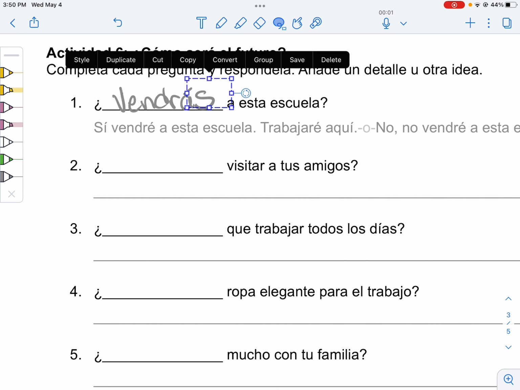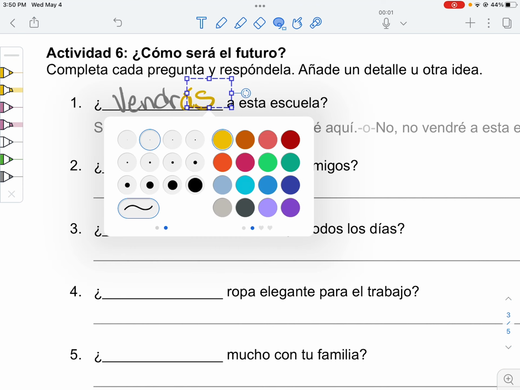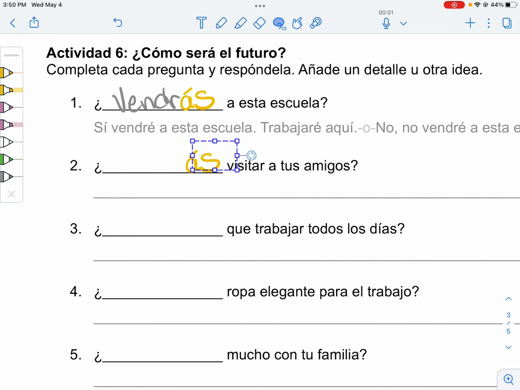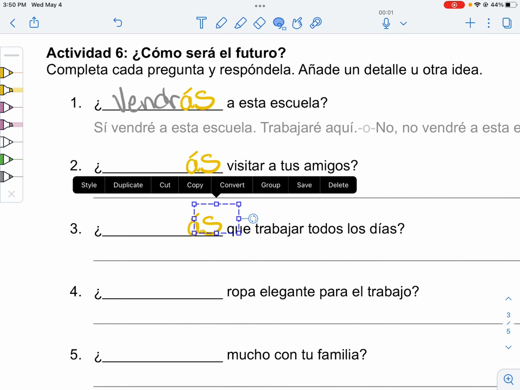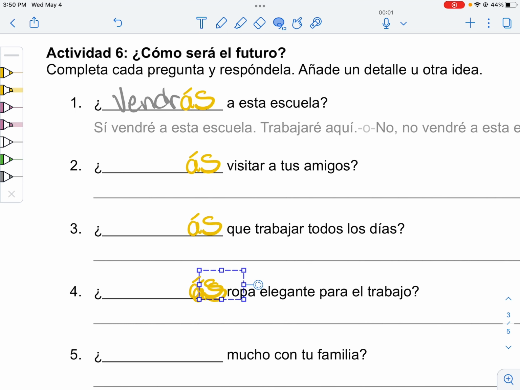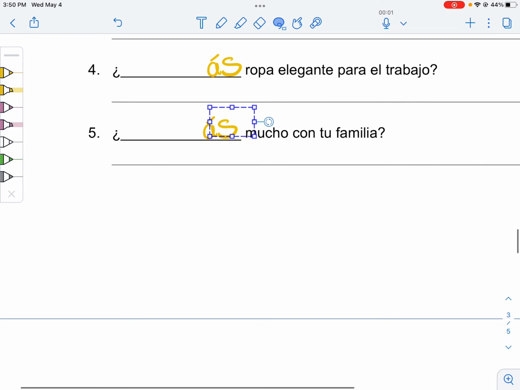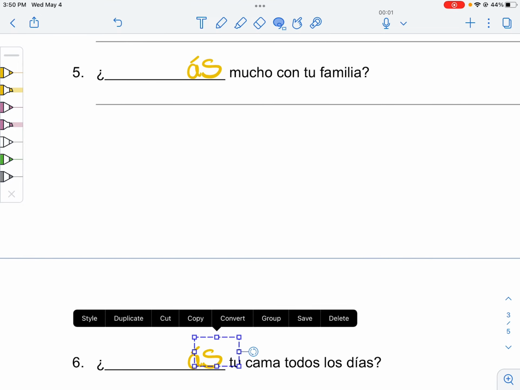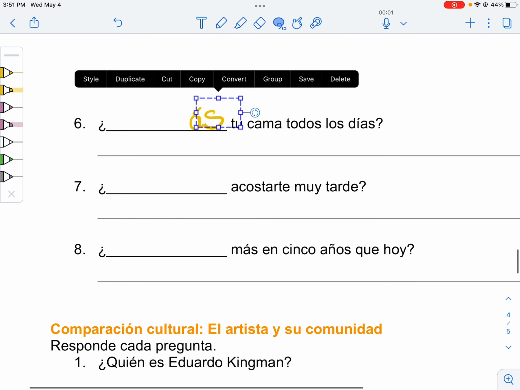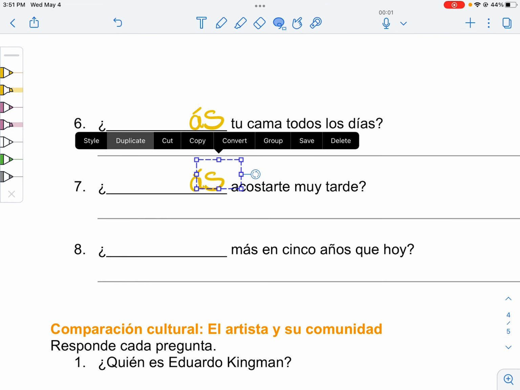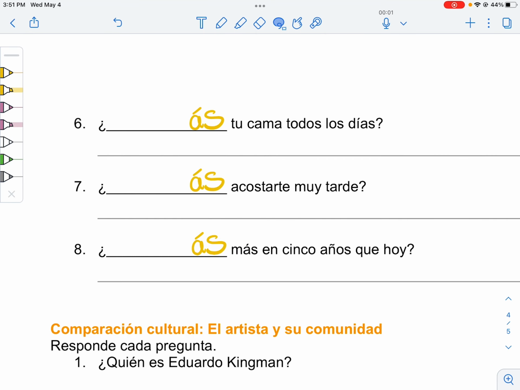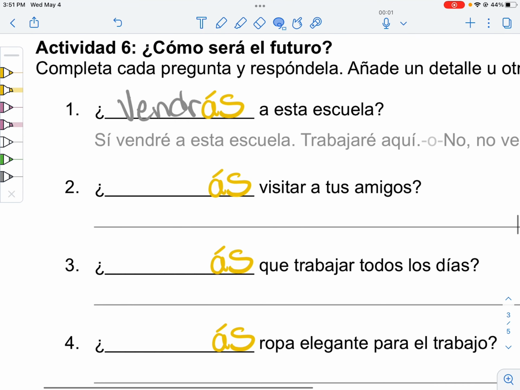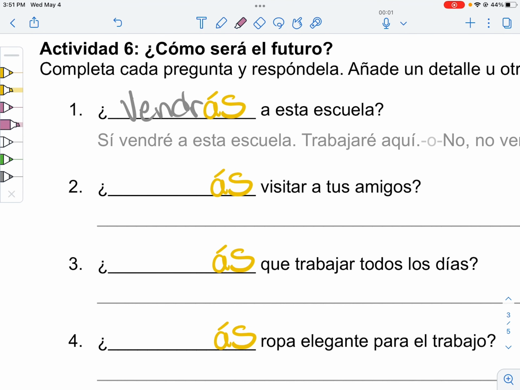So I'm going to take this ending and put it on all of the questions. Man, I love noticing patterns. It's so helpful. Ta-da! And then vendrás is you will come.